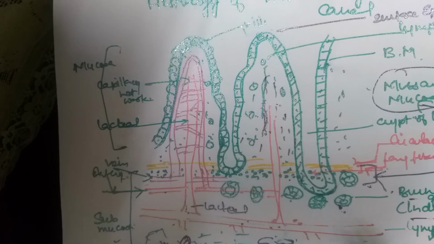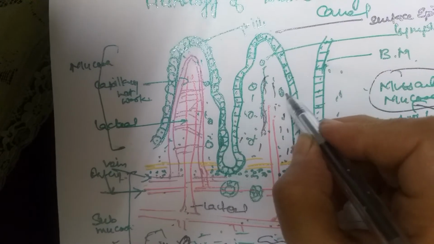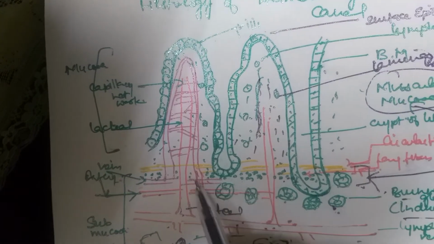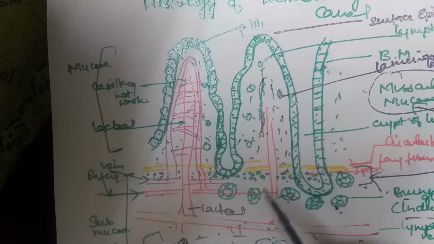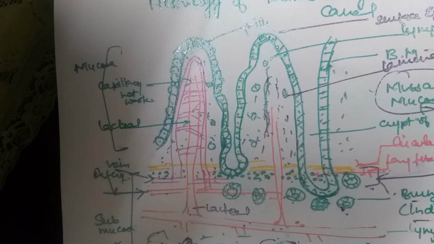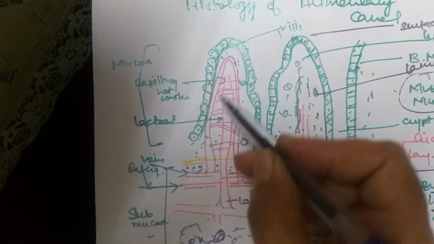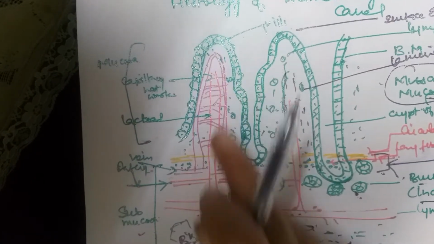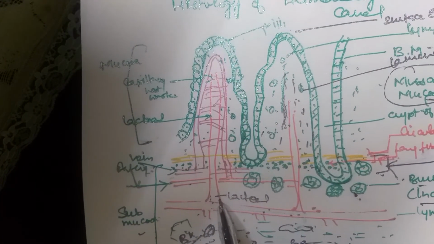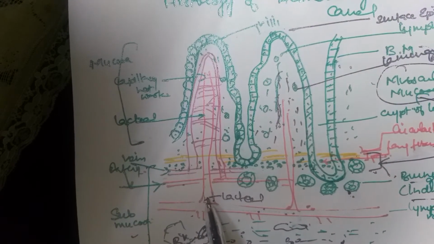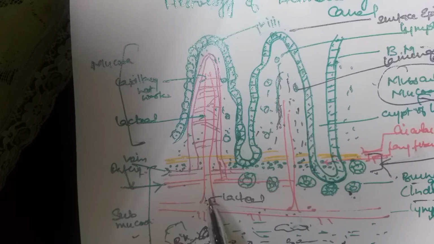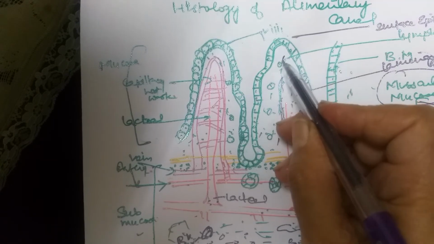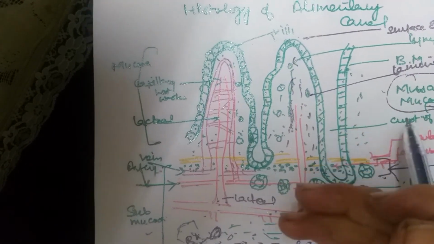The second layer of the mucosa is the lamina propria, right? This part, lamina propria. Lamina propria is composed of reticular connective tissue. From the submucosa it receives fine blood vessels. You can notice here the fine blood vessels which are already present in the submucosa. These are received in the lamina propria, as well as the lymph vessel, that is called the lacteal, right? They extend into the villi, and it also contains small nodules of lymphoid tissue and nerves. You can notice these are the lymphocytes, and they play a very important role in the immune system.